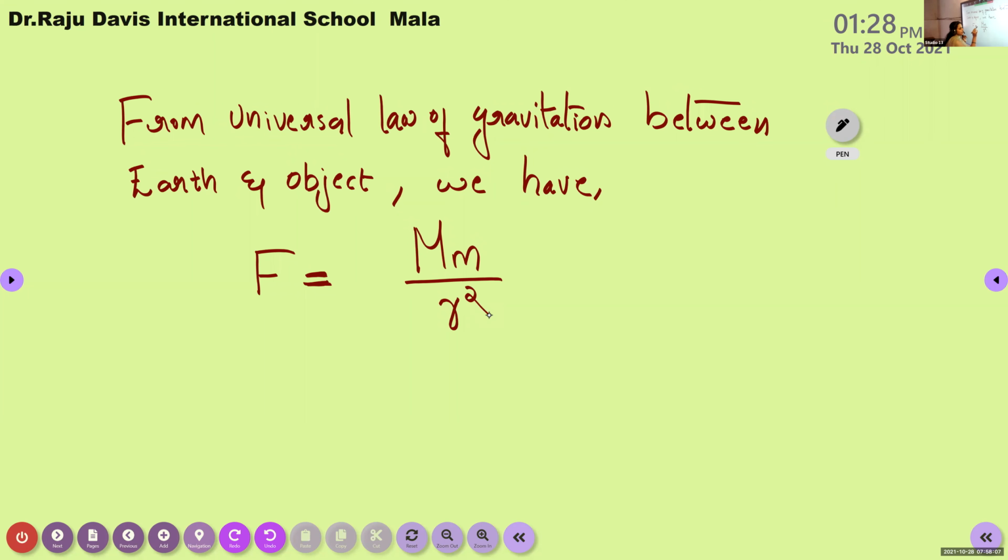But before here we have a term. There is a proportionality constant here. What is that? G. Capital G. Very good. Capital G. So F is equal to G into M divided by R square. From the universal law of gravitation between earth and object, we know that F is equal to capital G into M divided by R square. This is our equation number 2.